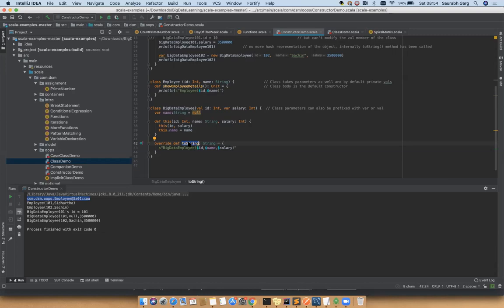So we just overrode this function called toString. Now you don't have to define any separate function to print the content of that particular object.